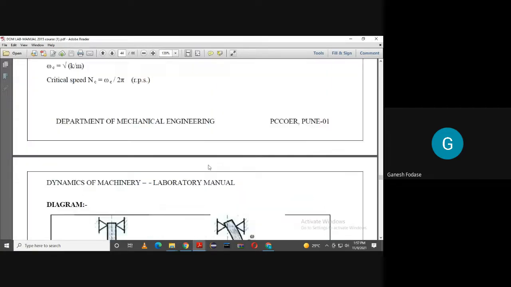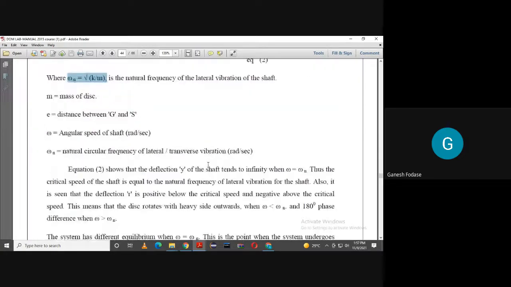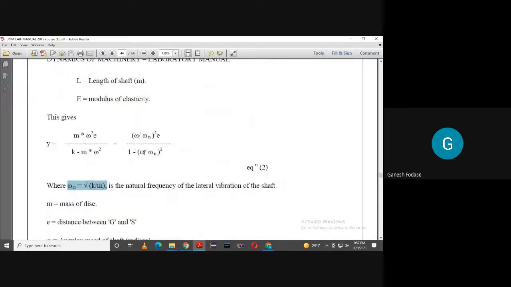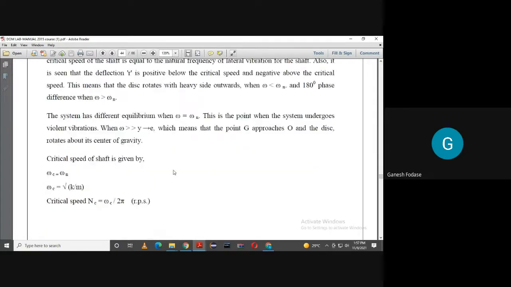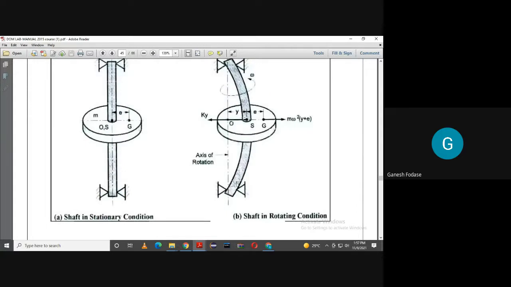You can see when omega is greater than omega n, we can check theoretically also. When omega is greater than omega n, this term will be positive. Means y is negative, because 1 minus something greater than 1 will be negative. So y is negative. Y is negative means this y is on this side. So g lies on the inside, means the rotor is rotating with heavy side inside, which is the desirable case.